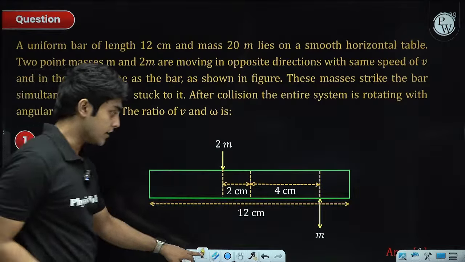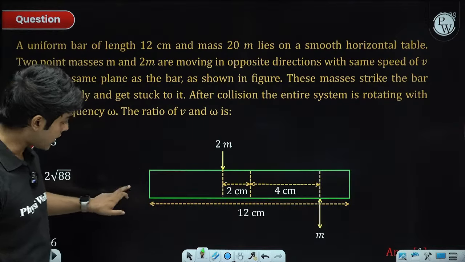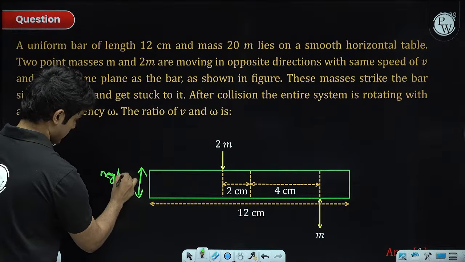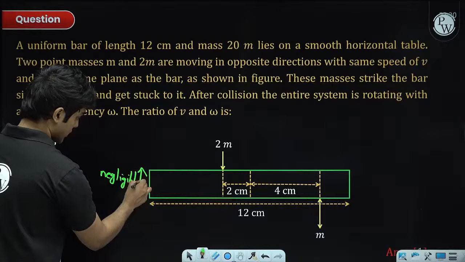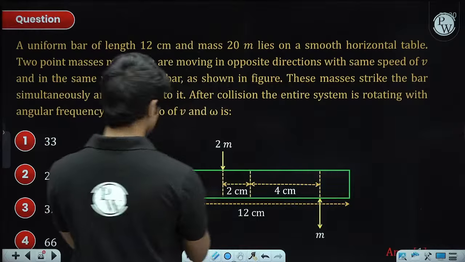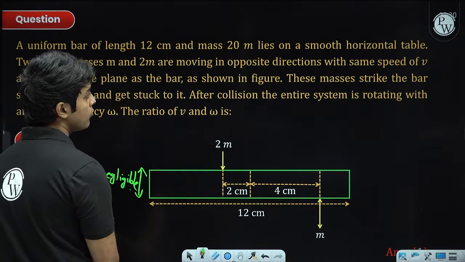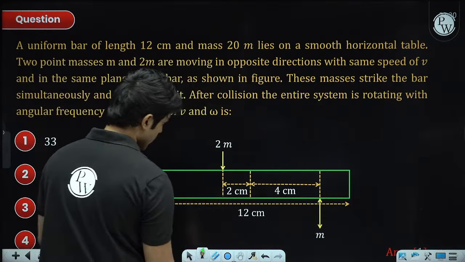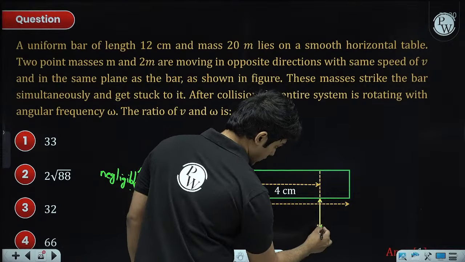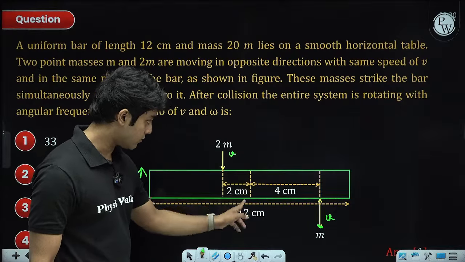This is another rotation problem. This bar does not have any width dimension; it is actually negligible. Even though they didn't mention it, it's like a thin slender rod. And it's a smooth horizontal table, so everything is happening on the table surface. Two point masses m and 2m are moving in the opposite direction with the same speed v. This 2m is coming along this line with speed v, and this m is coming along this line with speed v, and this dotted line is the center of the rod.